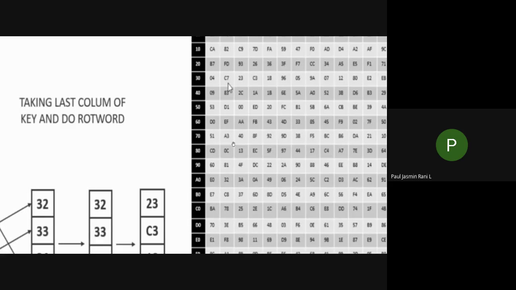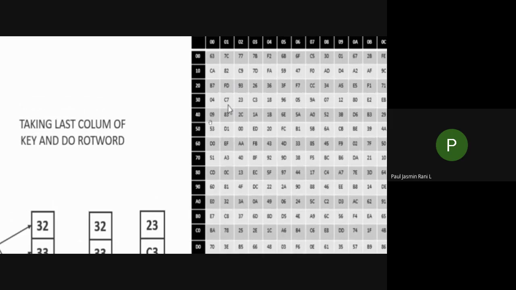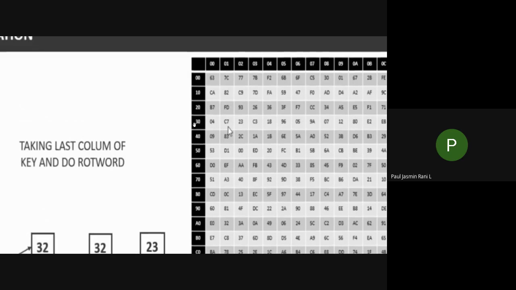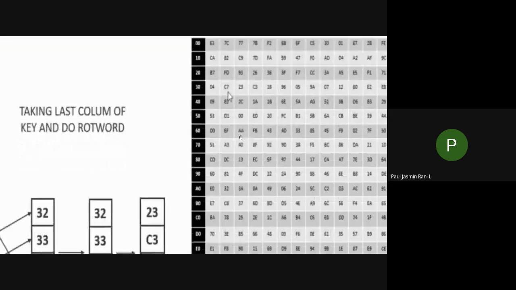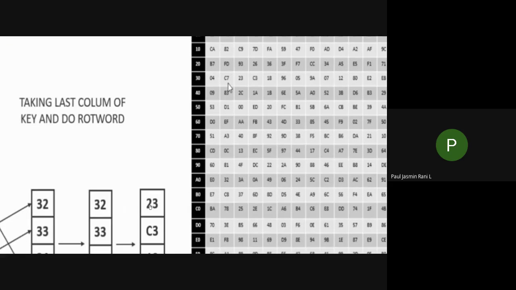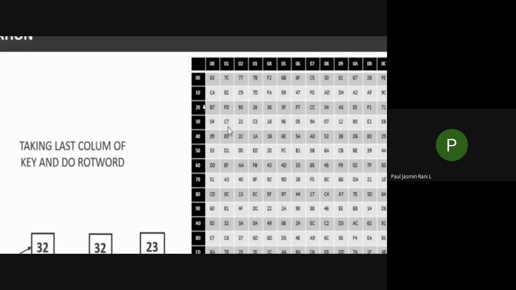You take this 3 as the row, and the 2 as the column, and where they correspond you will be getting 23. So this 23 will be the answer for your first one, 32. So this is 32 and you are getting 23. Can you see this one? 3 and 2, and you'll be getting 23.